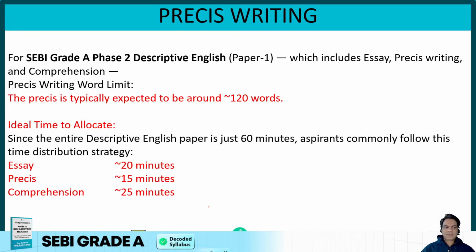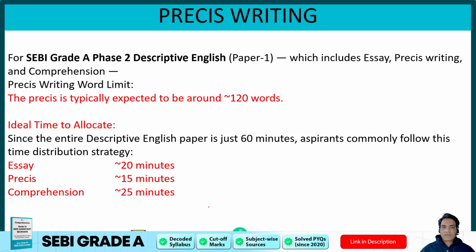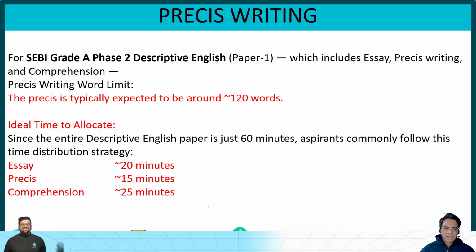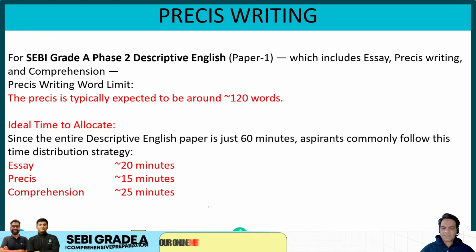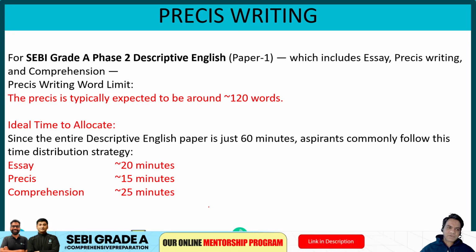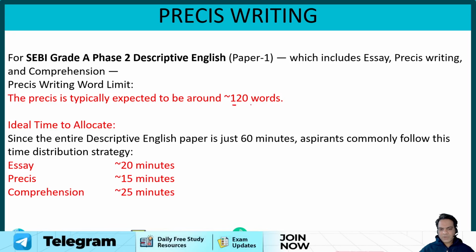Now guys, let's understand the specific word limit, the ideal time to allocate to a Prezi, and the structure of a Prezi. Let's take the SEBI Grade A Descriptive English paper, which includes essay, Prezi and comprehension. For Prezi writing, the word limit is expected to be around 120 words, but last year it was between 140 and 160 words.